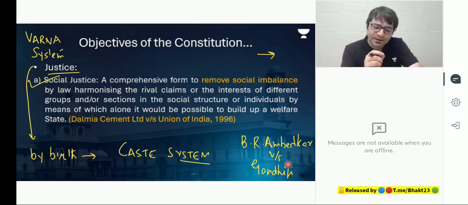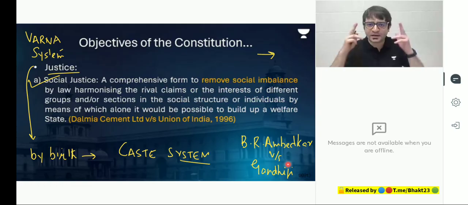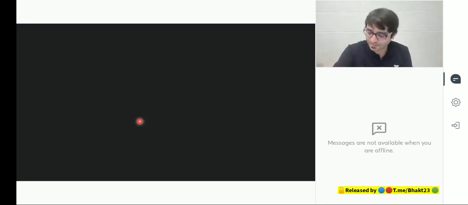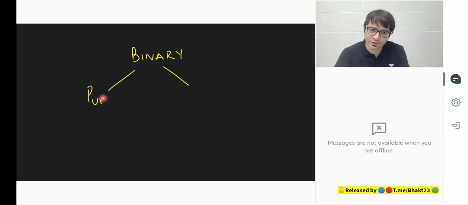But be that as it may, this caste system became too exploitative. If I'm from an untouchable caste, I could not walk on the road when a Brahmin or an upper caste person would come from the other side, because I had to quickly jump into the mud and embrace myself, because the stench coming from my clothes would cause pollution to the member of the upper caste. Because the mind started making binary, zeros and ones, binary, pure, pollution.